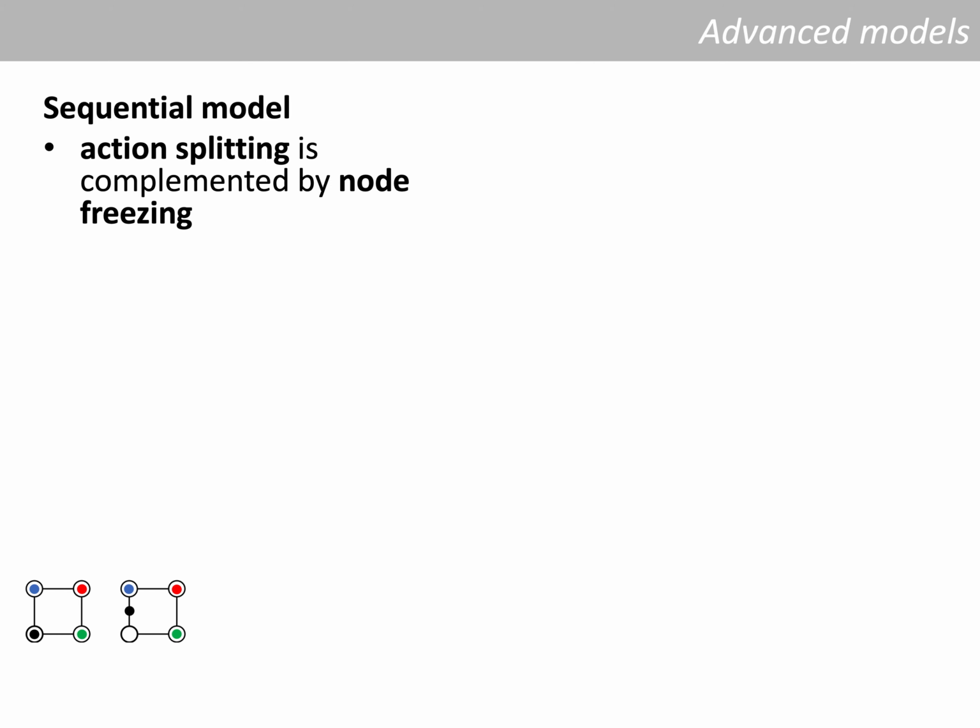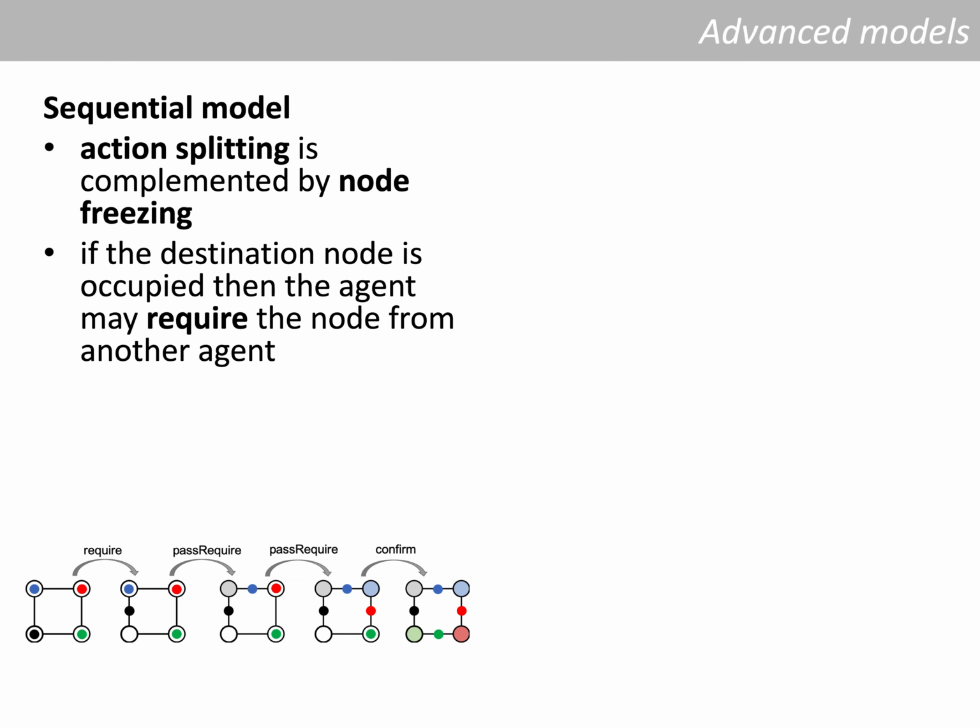The agent freezes the node where it wants to go. This is not possible for cycles because that node is occupied. So we need an additional mechanism for cycles, where an agent is requiring the node from another agent, which means that it is actually pushing the agent away from the node.